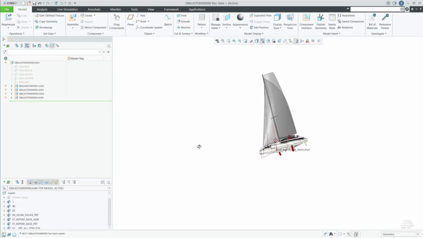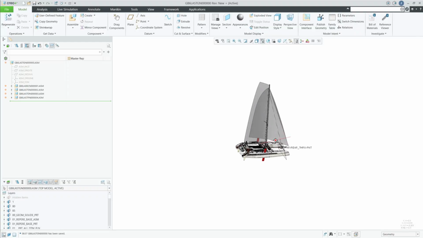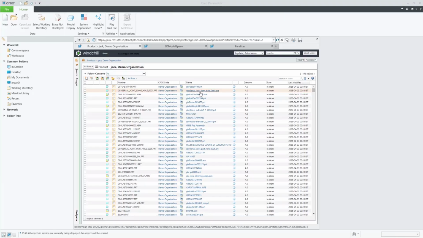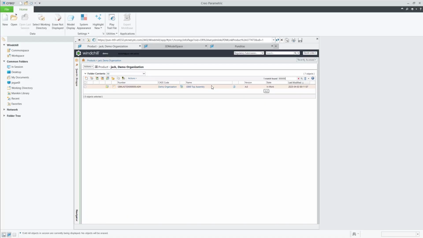Opening a subset of an assembly is now possible in Creo. Users can filter assemblies based on different attributes, lifecycle states, or visualization boundaries in the commonspace of Windchill.